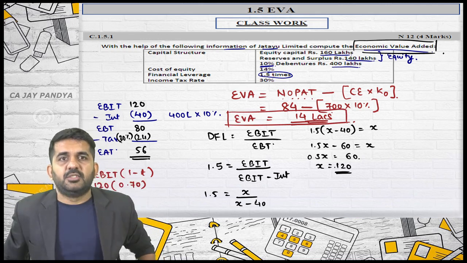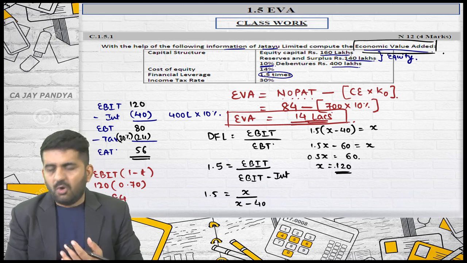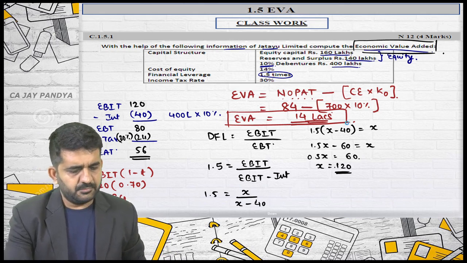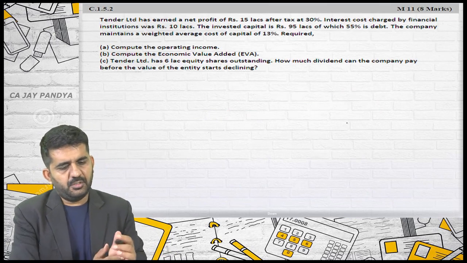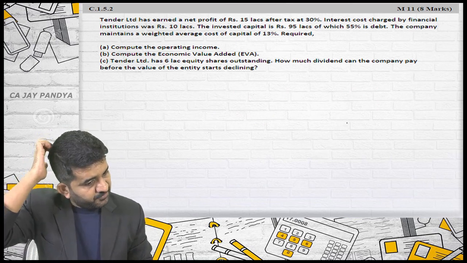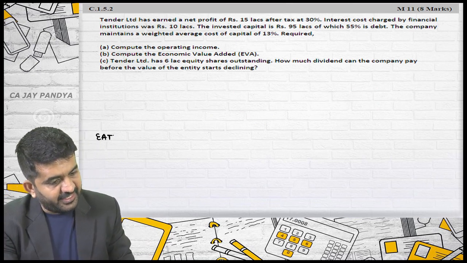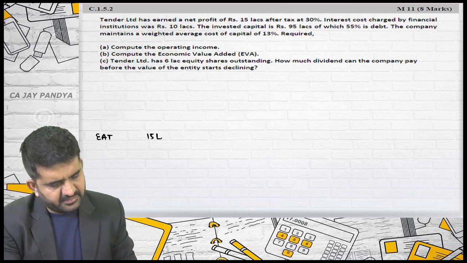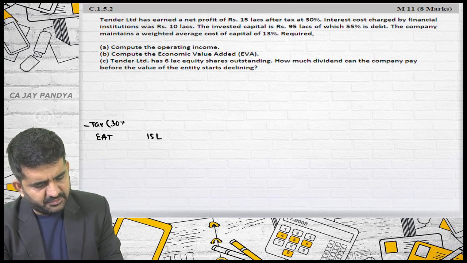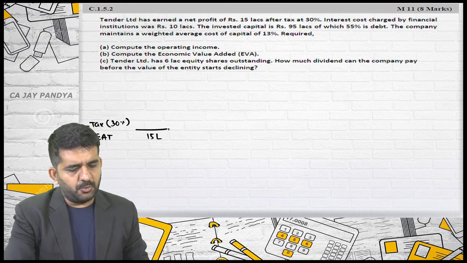So this is understanding of NOPAT and economic value added, a simple question of EVA. All the questions normally are simple as far as economic value added is concerned. Let us go to second question. Tender Limited has earned a net profit of 15 lakhs after tax at 30%. So what is given is earning after tax is 15 lakhs, and tax rate is 30%. Interest cost charged by financial institutions were 10 lakhs.